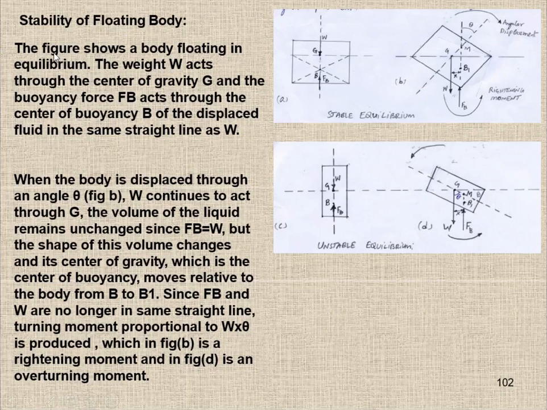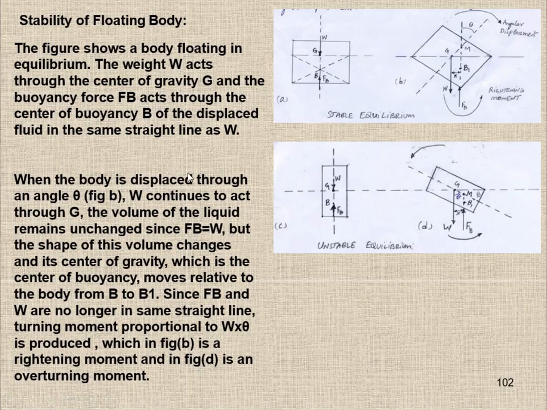stability of a floating body continued. This figure shows a body floating in an equilibrium condition. This is the first case. The body is in equilibrium when the buoyancy force and the weight of the object act in the same line. Here we can say the weight acts through the center of gravity G and the buoyancy force Fb acts through the center of buoyancy B of the displaced fluid in the same straight line as W.